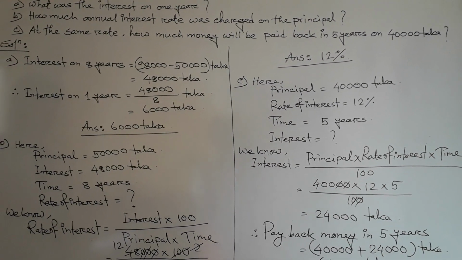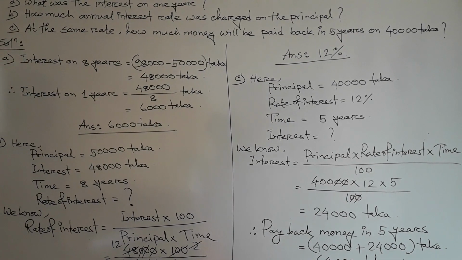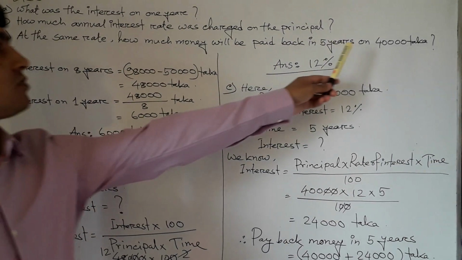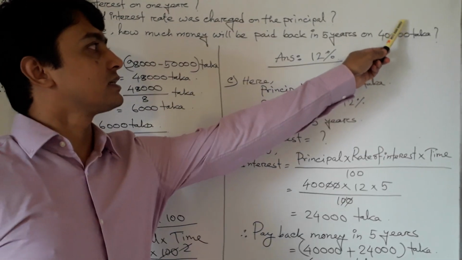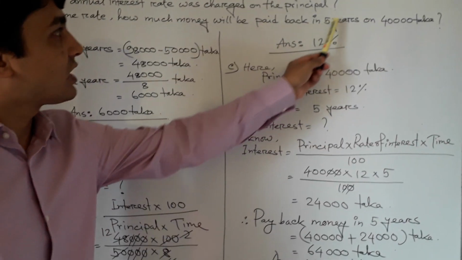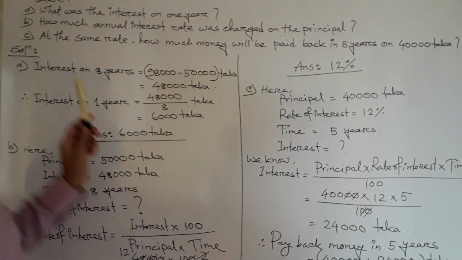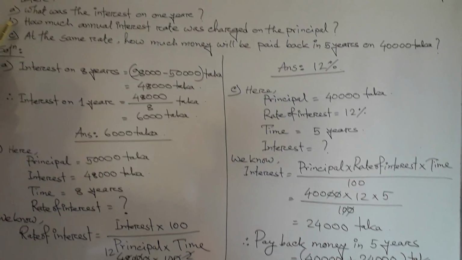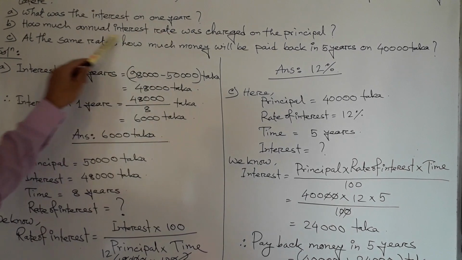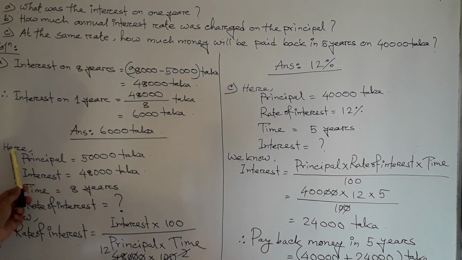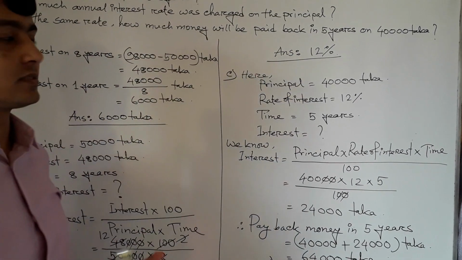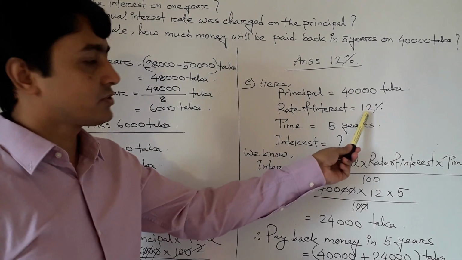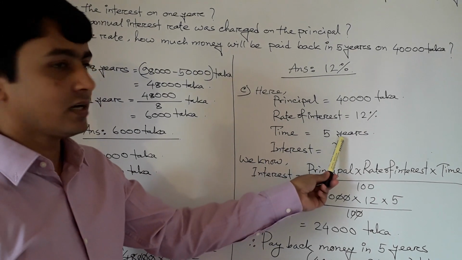Now question number C. At the same rate, how much money will pay it back in 5 years on 40,000 taka? On 40,000, here that is the principal. In 5 years, time 5 years. So at the same rate means the question, if we follow the question number B, what is the annual interest rate? That is the same rate. So same rate, here same rate is 12%. Here principal 40,000 taka, rate of interest 12%, and time 5 years.